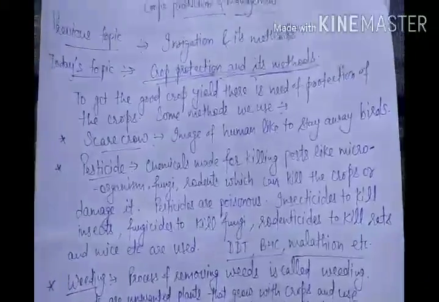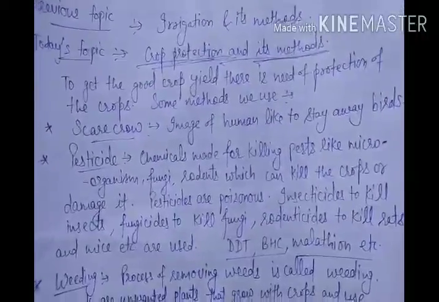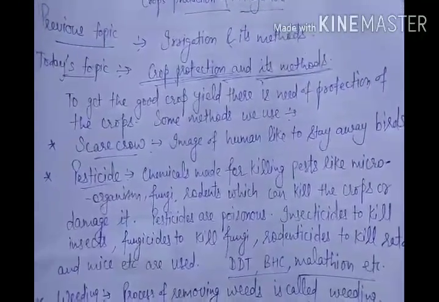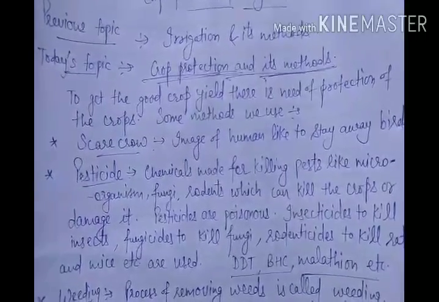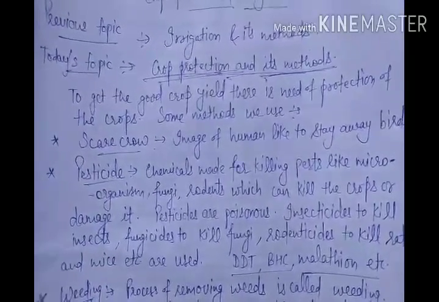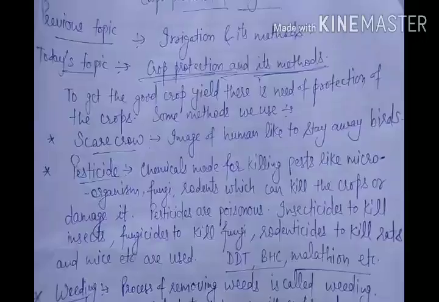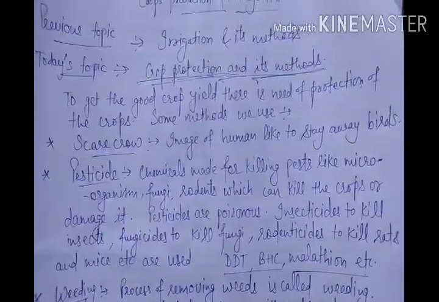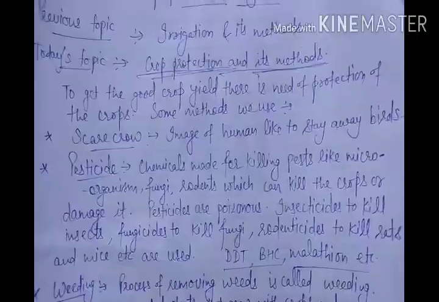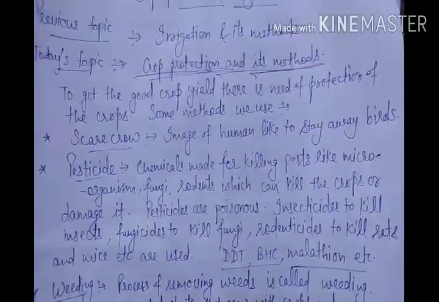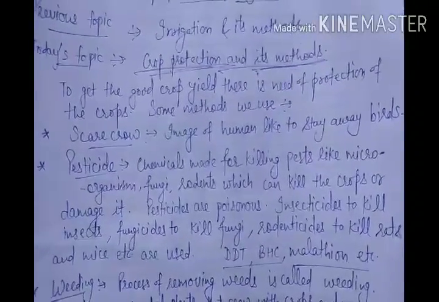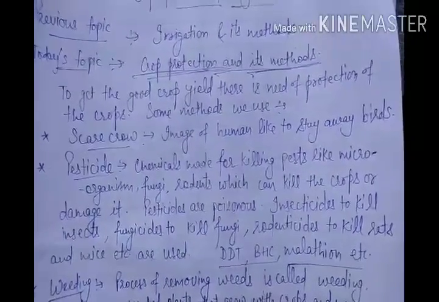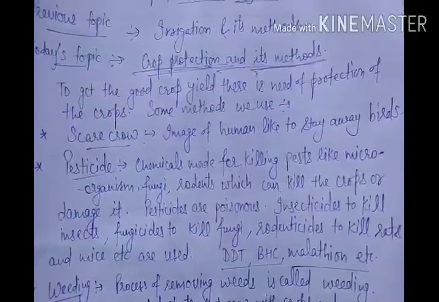You have seen a scarecrow in the fields near you. It is a temporary image of a human, made using sticks and a kind of picture. It looks like a human to keep birds away, because birds think that it is a human being standing in the middle of the field, so they don't come into that field. So this is the scarecrow method to keep birds away.